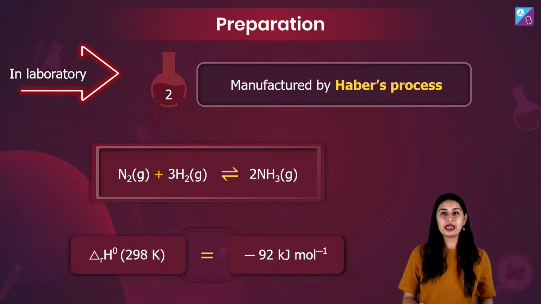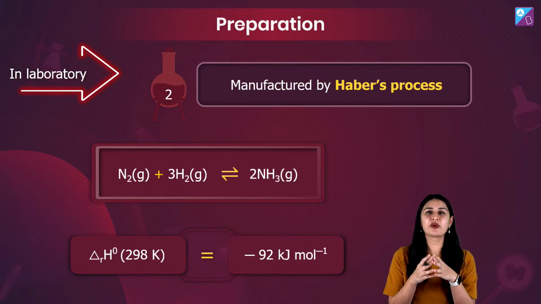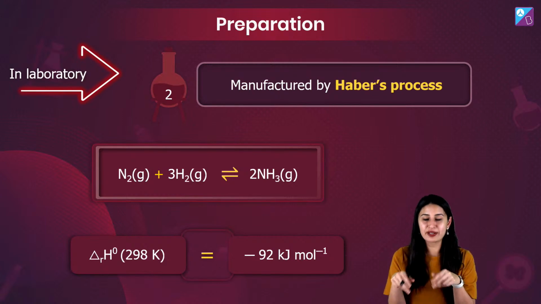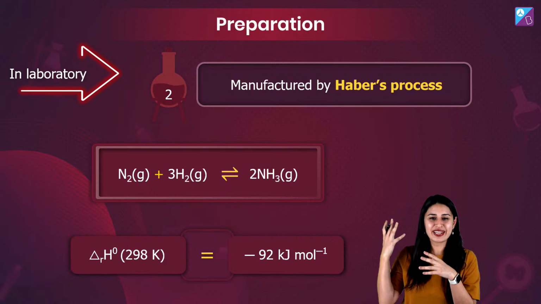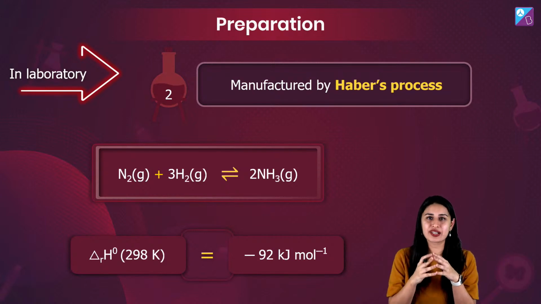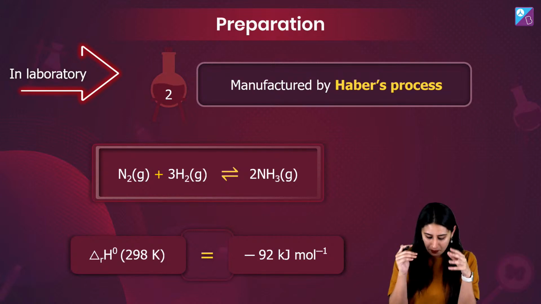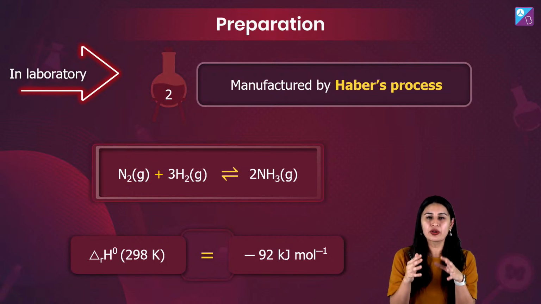Now tell me, Haber's process, everybody knows that Fritz Haber got a Nobel Prize for this particular reaction, these particular reactions that you are going to witness, where we're going to produce ammonia. But do you know that it was produced because somebody was in a hunt of a war gas? It was made for a war gas.